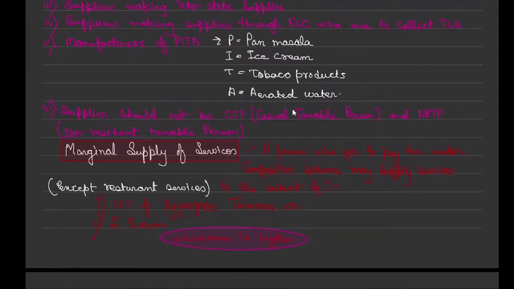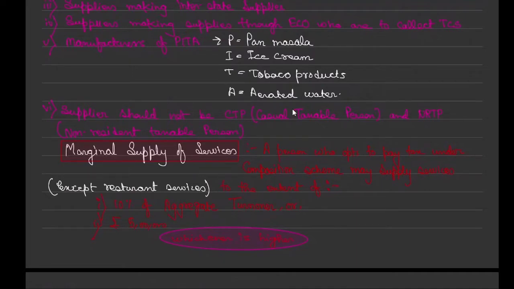Now there were a few things, like I told you, that suppliers were very disappointed that just because we are supplying services, you are not allowing us to get registered. A mobile dealer came up who says that, say I am dealing in mobiles, but I am also providing a very marginal service of mobile repairing, correct? This is a very common thing which everyone does. So just because I'm supplying services, I am not eligible to get registered. This has to be changed.